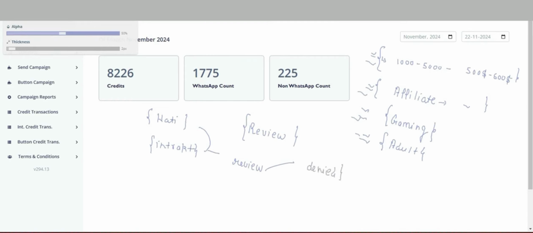Template denied means you can't send that message. What's the second problem? When you start sending messages through them, if you put a link in, then a lot of your messages get denied.